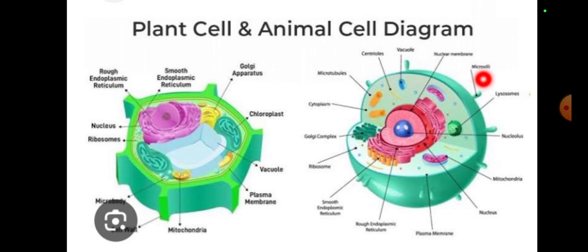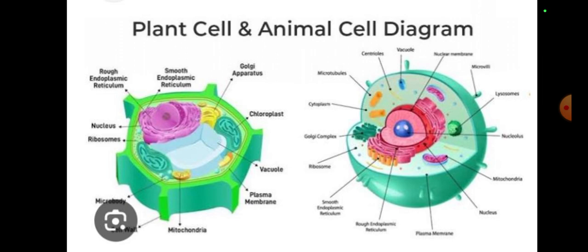ribosomes. What are ribosomes? First of all, let me tell you the location of ribosomes. Here in the animal cell, these are the ribosomes, and here in plants these are the ribosomes. This area is the ribosome. They are also present in the cytoplasm. All of these things are present in the cytoplasm.